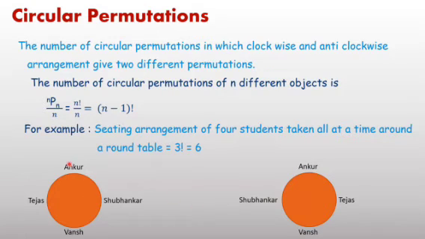It is an anti-clockwise sitting arrangement, meaning after Ankur, Tejas, Bans and Subhankar, and here it is a clockwise arrangement, after Ankur, Tejas on the right side, Bans and Subhankar. So clockwise and anti-clockwise are two different arrangements, and in this case you can apply the formula: number of circular permutations equals nPn upon n, which is equal to factorial n upon n or factorial n minus 1.